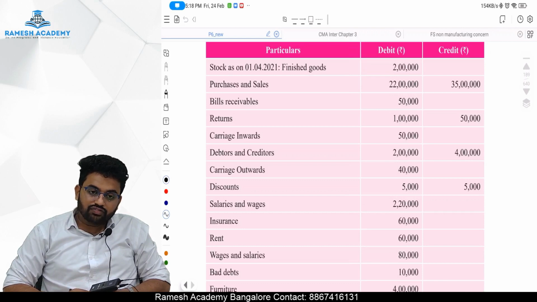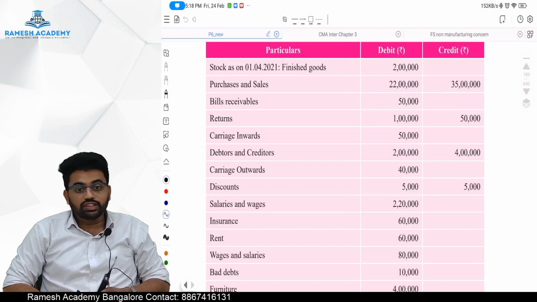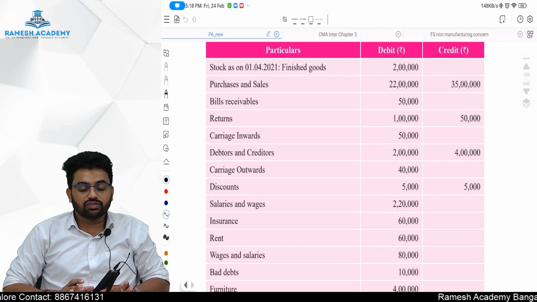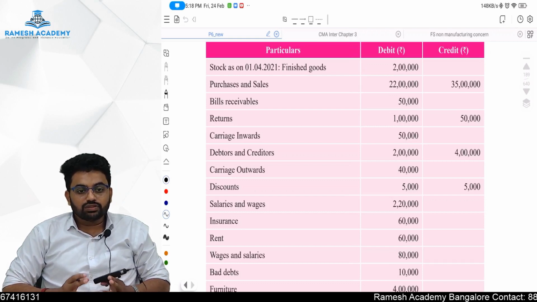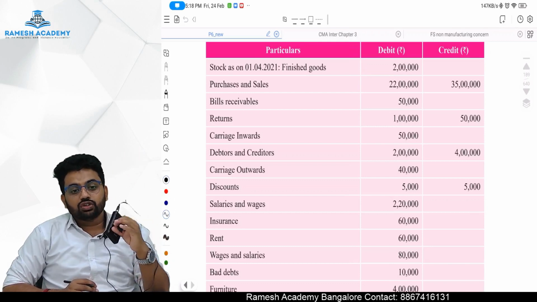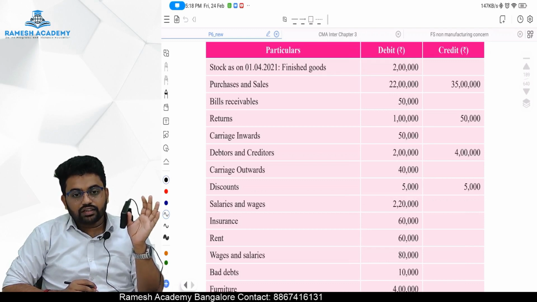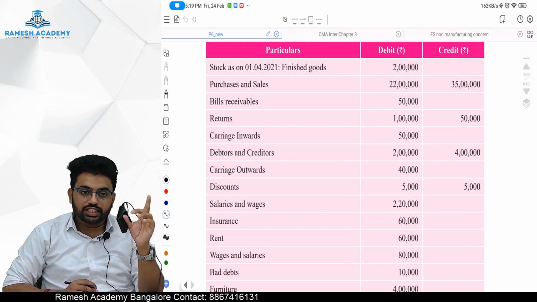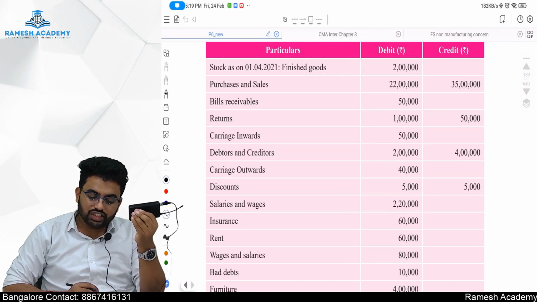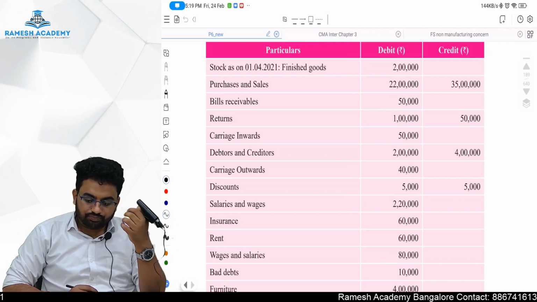Discount they have given, debit 5,000, credit 5,000. One is received, one is paid. Which discount, sir? Trade discount or cash discount they didn't specify. Trade discount we will never book. Trade discount is reduced from purchases or sales, and later we write how much is purchase and how much is sales. So we never show the trade discount in our books. It will be adjusted in purchases and sales in the beginning itself. So if it's discount, it should be a cash discount. Cash discount is not directly relating to trading activity, so it will come in the P&L.